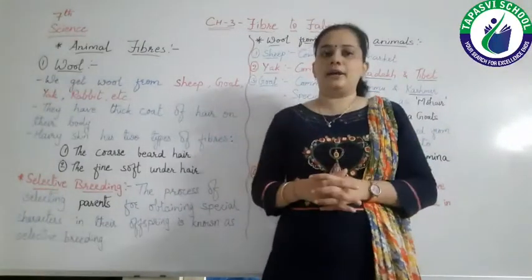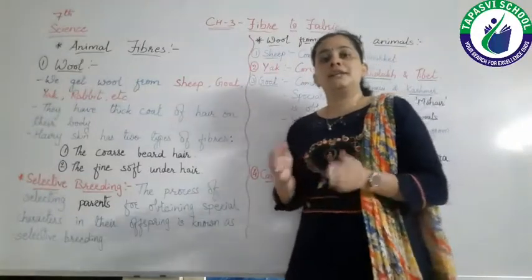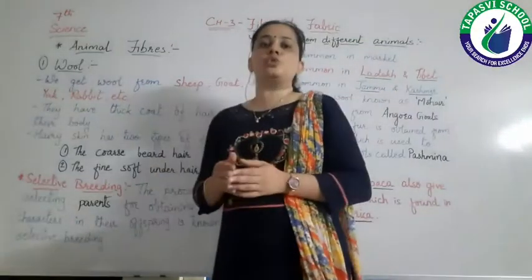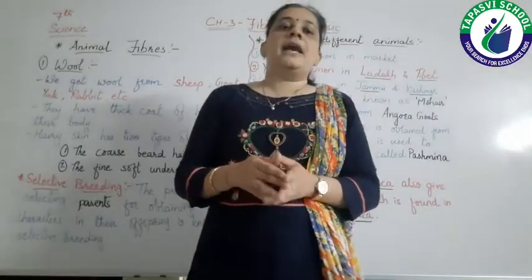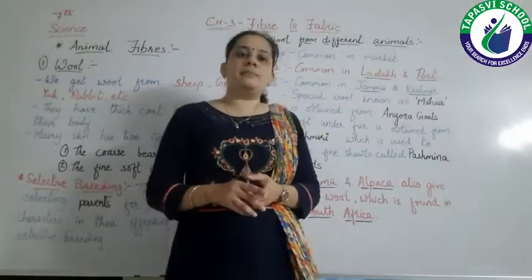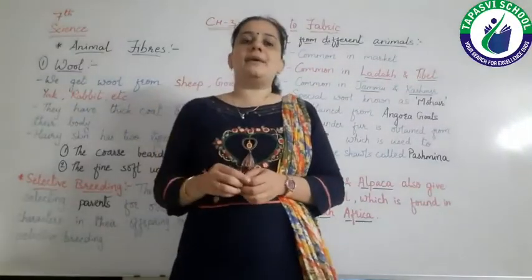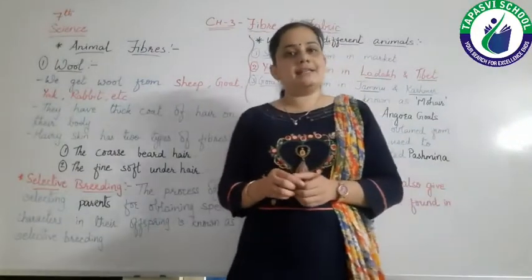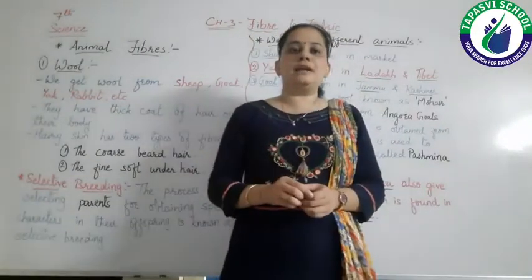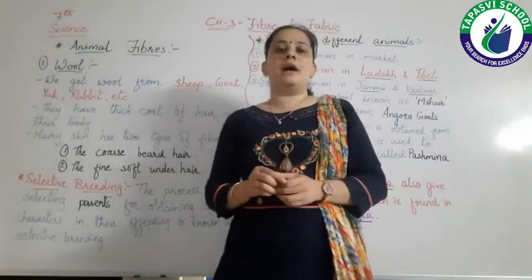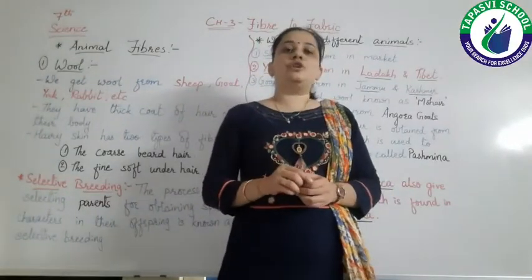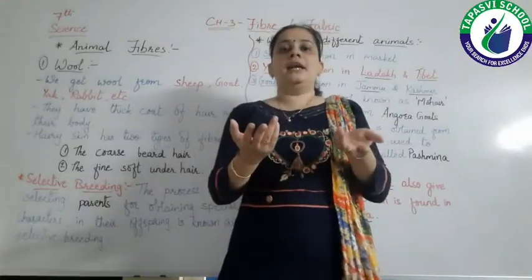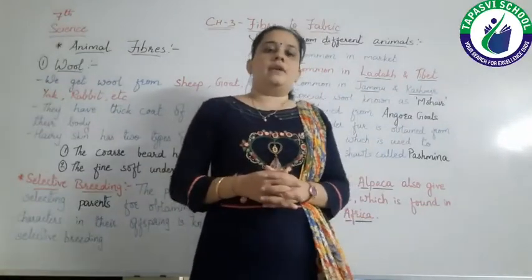Okay, and the cold environment which is there in our surroundings cannot affect our body if we have woolen sweaters, shawls, etc. Right? So this wool will help the animals to keep warm, as the woolen fibers have pores inside them, and these pores trap the air, and air is a bad conductor of heat, means it will not allow the heat to pass from our body into the surroundings, right?